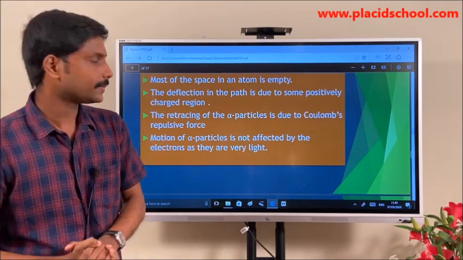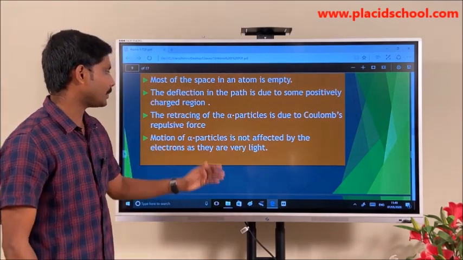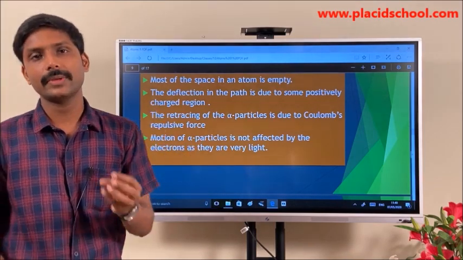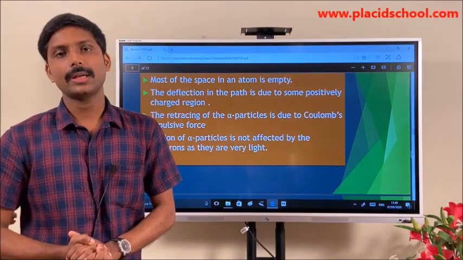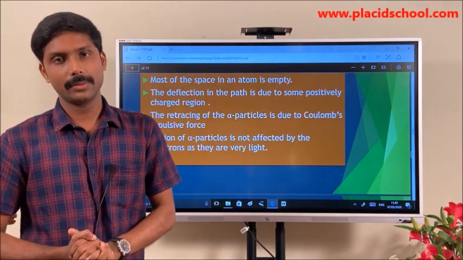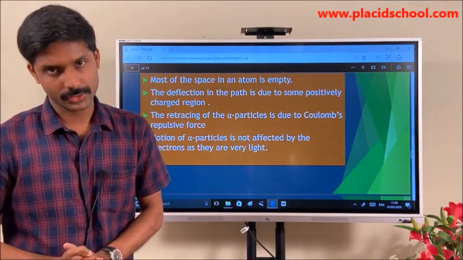Motion of alpha particle is not affected by the electron because the electron is a very light particle. The mass of the alpha particles is very much high when compared to the mass of the electron.